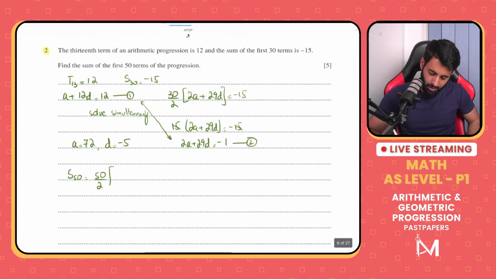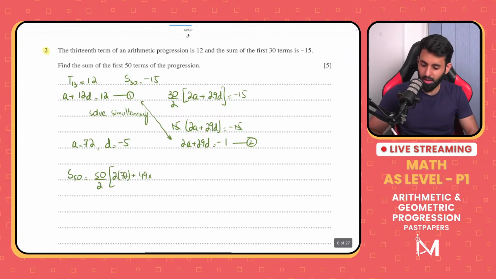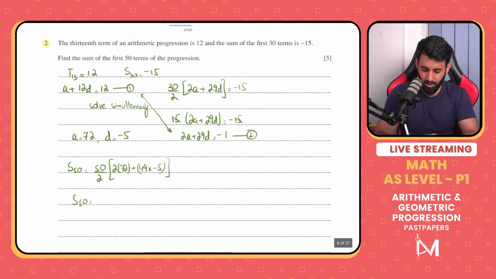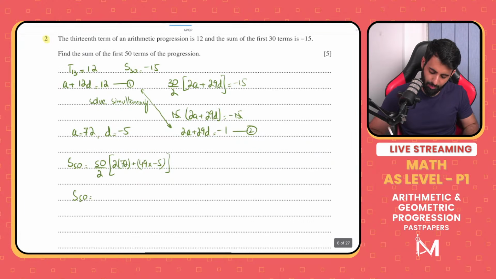So we need the formula for that. 50 upon 2 into 2a, which means 2 times 72, plus n minus 1, which means 49, into d, which means minus 5 in this case. All right, let's work this out and see what we get. 50 upon 2 into 2 times 72 plus 49 inside a bracket. Make sure that you put the brackets correctly. You don't want to do everything right and then in the end realize that just because you didn't enter the equation correctly, you've gotten the incorrect answer. So it's minus 2,525. And that's it.